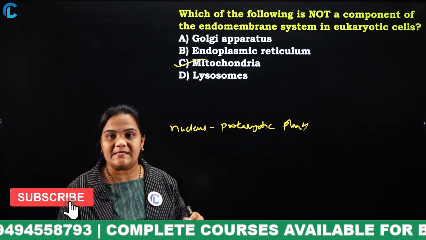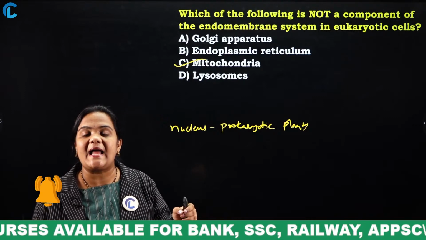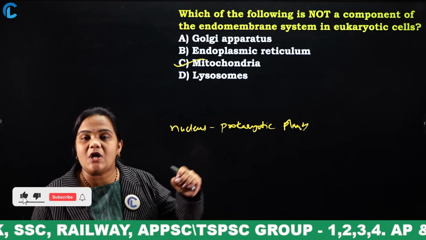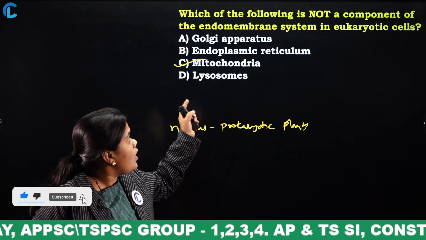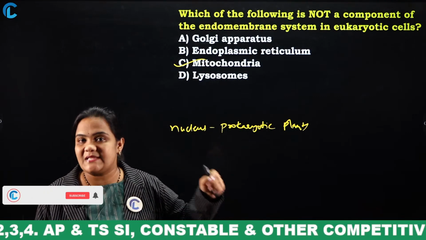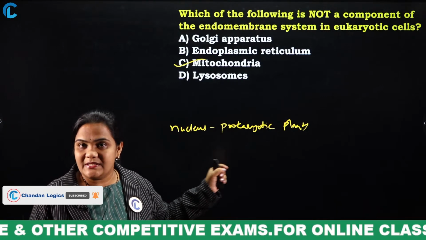So what they are asking is, in the given 4 options, which is not present in the endomembrane system. So what is this endomembrane system? It is a collection of membranes and organelles. So in this, the Golgi apparatus, endoplasmic reticulum as well as lysosomes will be present, but mitochondria is absent in this system.